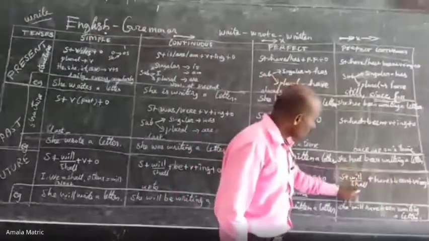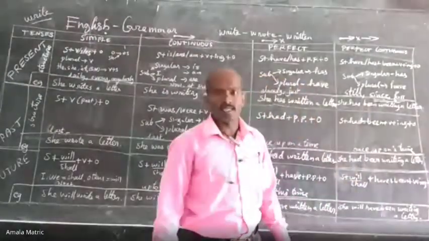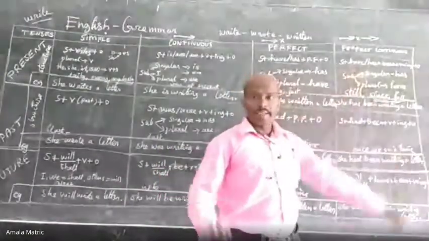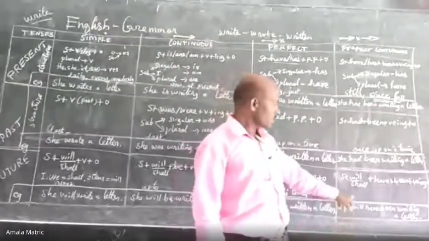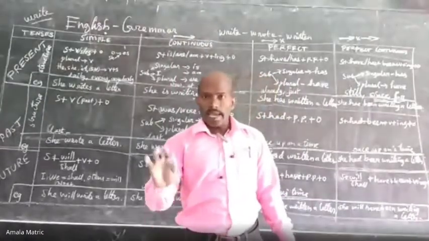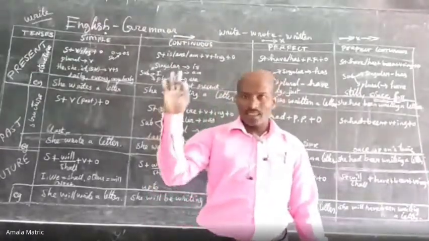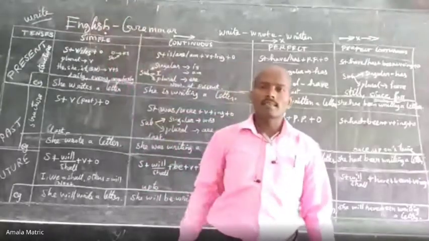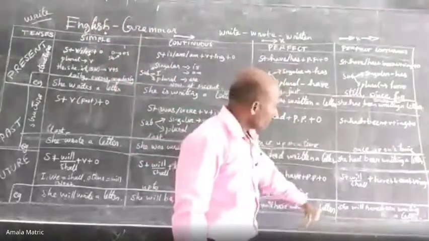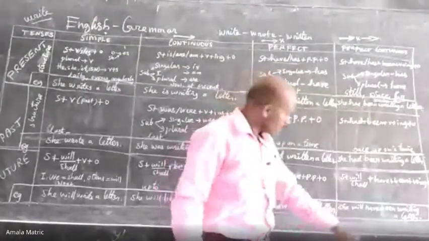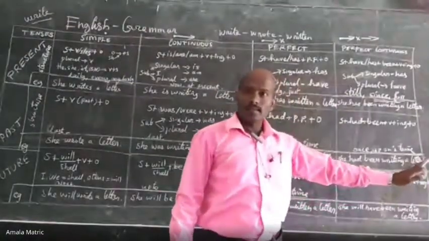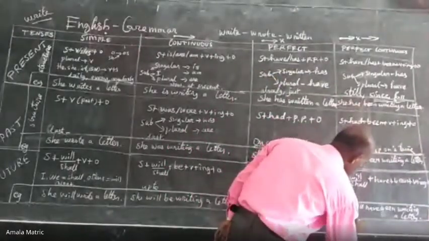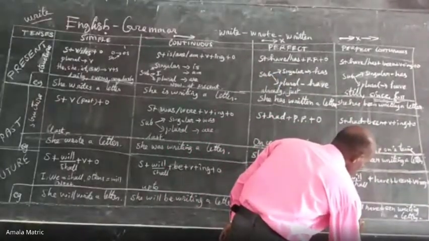Now let's move on to future perfect continuous tense. In future perfect continuous, the action is not completed in the future; it will go on continuously. For example, she will have been writing a letter for the next... The keywords are up to or next.